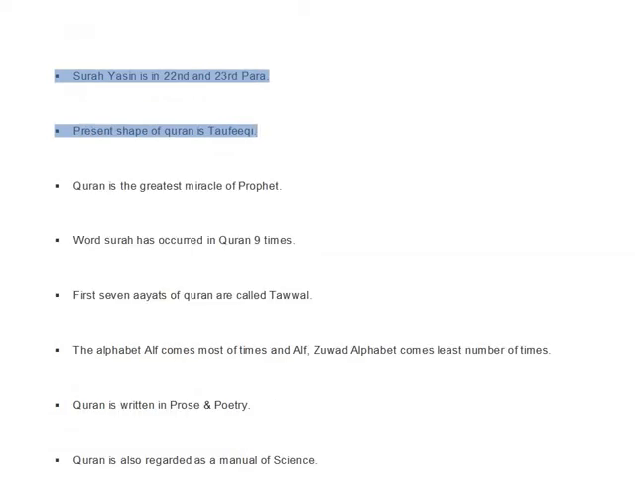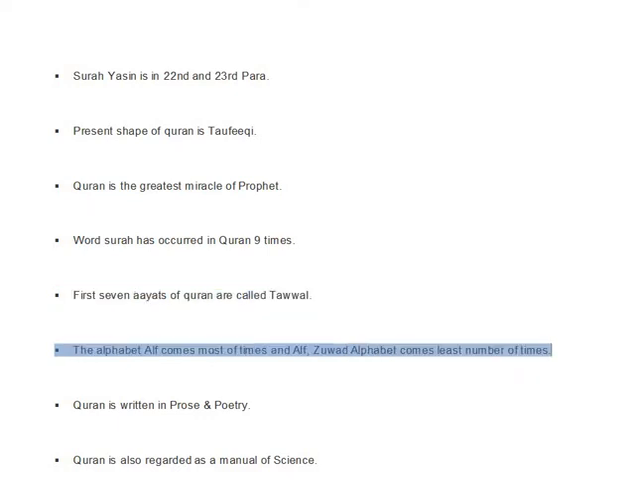Surah Yasin is in 22nd and 23rd para. Present shape of Quran is Tawfiqi. Quran is the greatest miracle of the Prophet. The word Surah has occurred in Quran 9 times. The first 7 ayats of Quran are called Tawal. The alphabet Alf comes most of the times and the alphabet Zawad comes the least number of times.